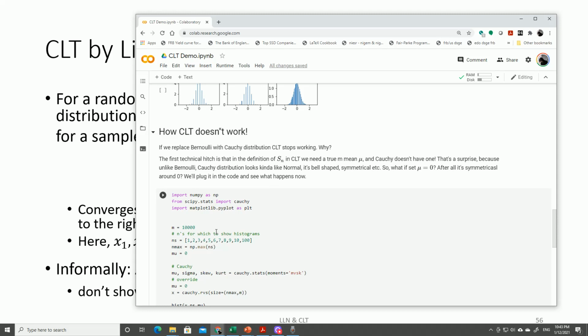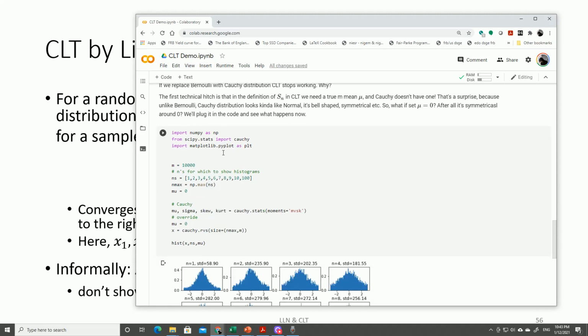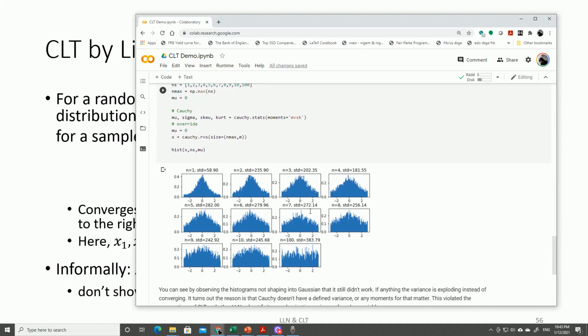Something's going on here. Once you look at what I'm doing in my code, I'm using something called the Cauchy distribution. Cauchy distribution is kind of a Student t distribution. If you have a Student t distribution and increase the degrees of freedom infinitely, it becomes normal. So Student t with an infinite number of degrees of freedom is normal. It's a limiting case. But if you decrease the number of degrees of freedom, at some point it will become a Cauchy distribution.